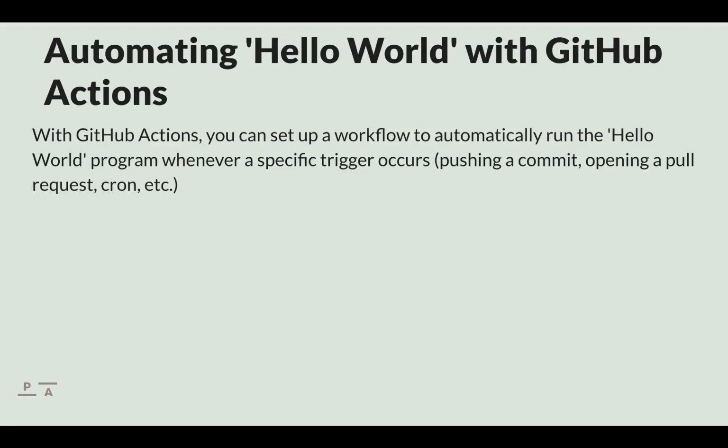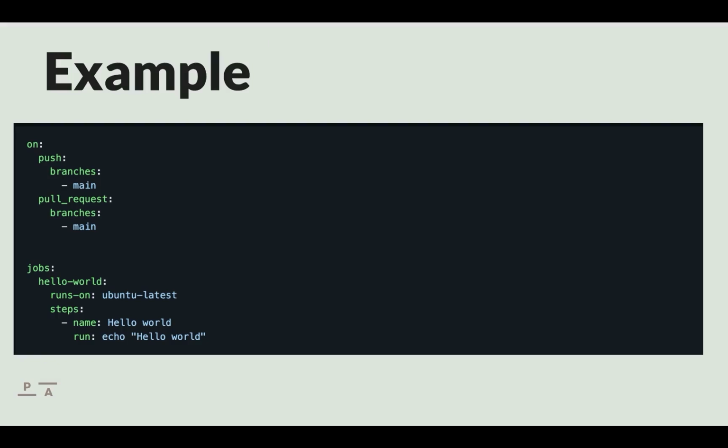We can also automate the running of the hello world program in GitHub Actions. We could have GitHub Actions run hello world anytime someone pushes a commit or opens a pull request to a repository, or we could even set it up to run on a cron. We could say, run the hello world program at 3 p.m. on a Sunday. In the next video, we'll go over an example on how to automate running the hello world program on GitHub Actions.